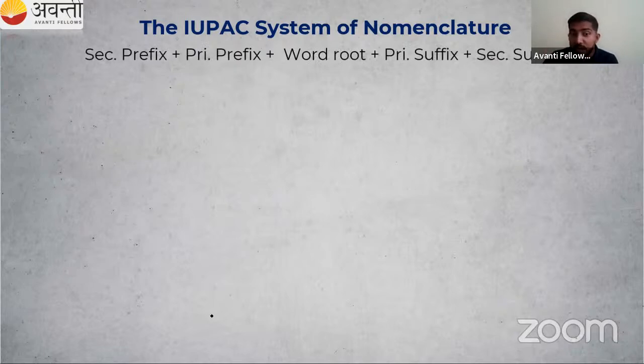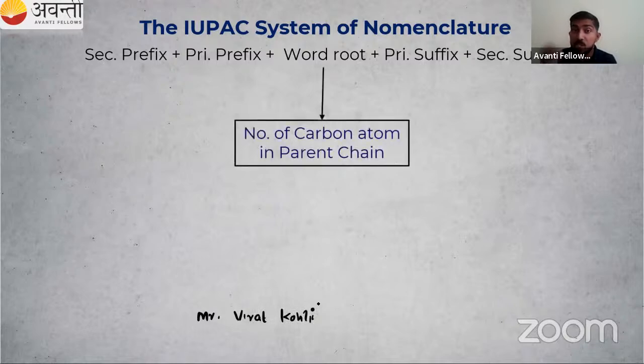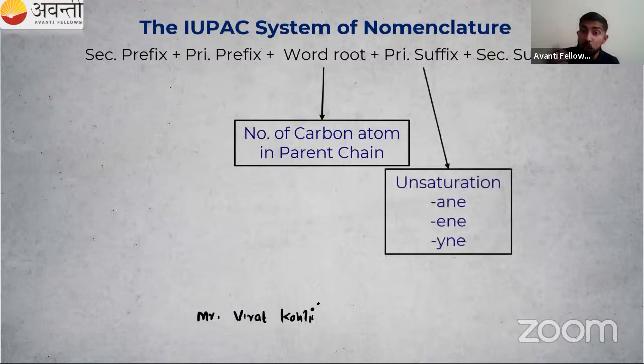Like Mr. Virat Kohli, last class we have written. Virat, that is our word root. Word root means we have to count the number of carbon atoms in the parent chain. Then Mr., that is our prefix. Kohli, that is our suffix. After Virat, we are writing Kohli, right? Primary suffix means single bond, double bond, triple bond. So we are using that for primary suffix.